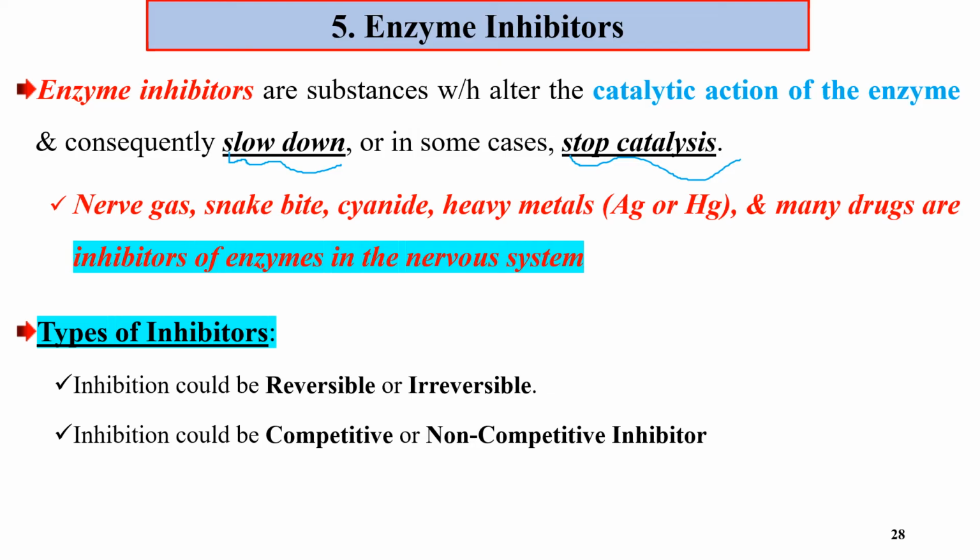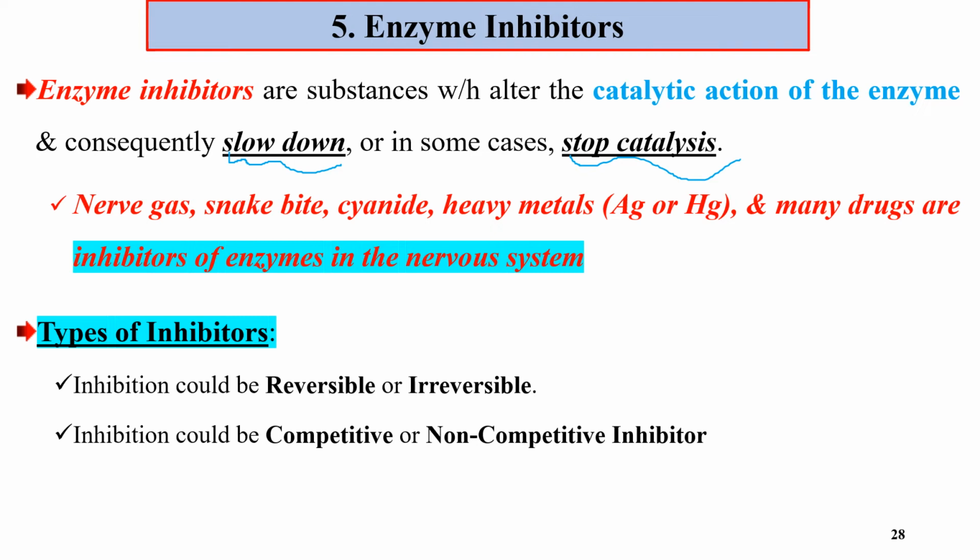Then we have different examples of inhibitors. It's very important, or a poison for human beings. Nerve gas, snake bite, cyanide, heavy metal. Many drugs are inhibitors of enzymes in the nervous system.